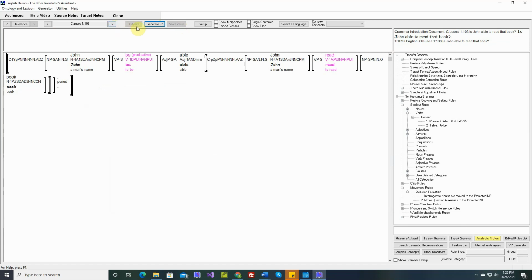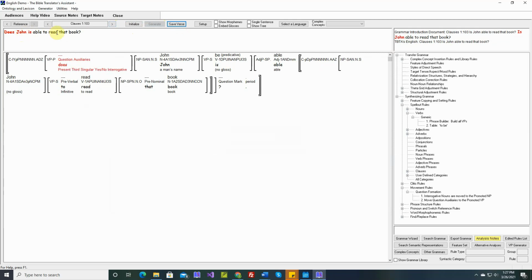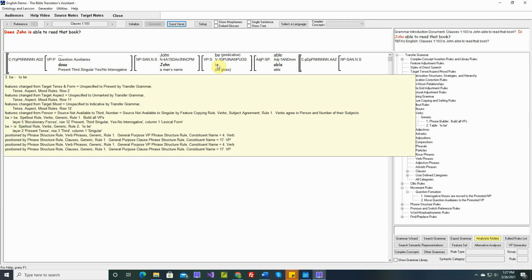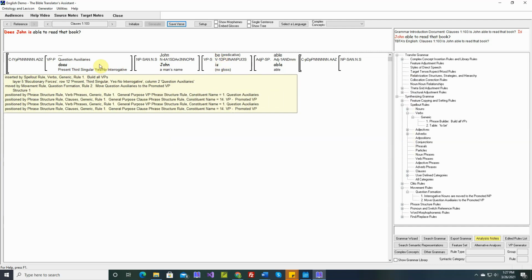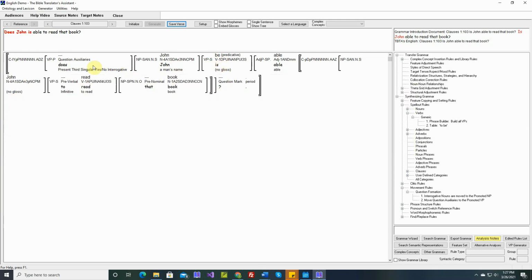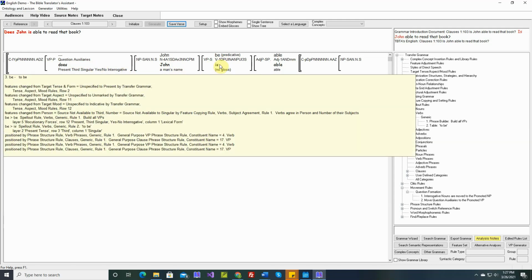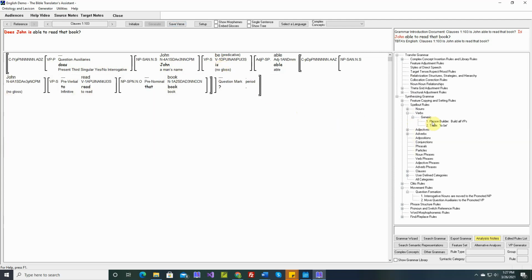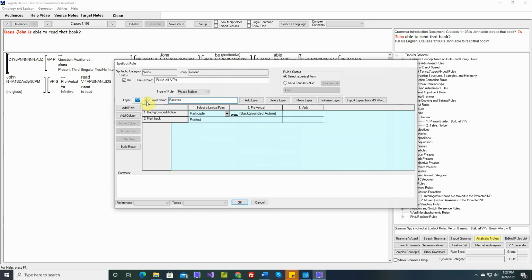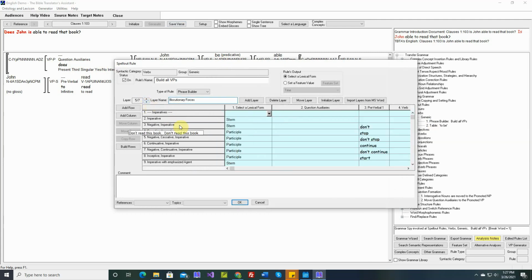Is John able to read that book? If we generate this now, okay, does John is able to read that book? Okay, when it's a stative clause, meaning the verb is to be, we don't want these auxiliaries. All of those auxiliaries only apply to events, not to stative clauses, stative questions. So let's go back and add another rule. Okay, this is a yes-no question, yes-no interrogative.